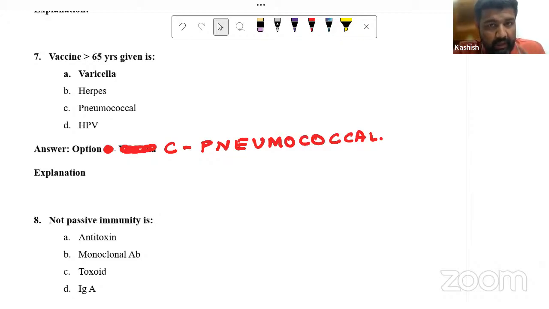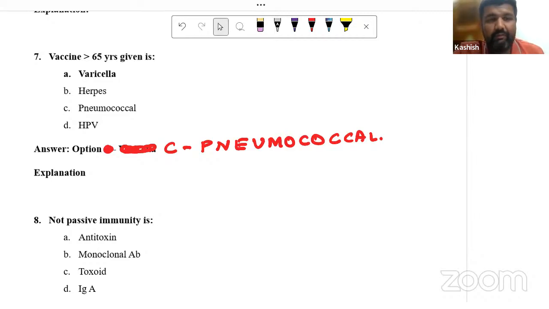Guys, listen. I want to end the whole controversy here. I need your help. What was the question? Vaccine not given in more than 65 years, or vaccine given in more than 65 years? These are two totally different questions. I want to end this controversy because adult immunization is a repeat question in INICET. In INICET 2021, there was the same question.